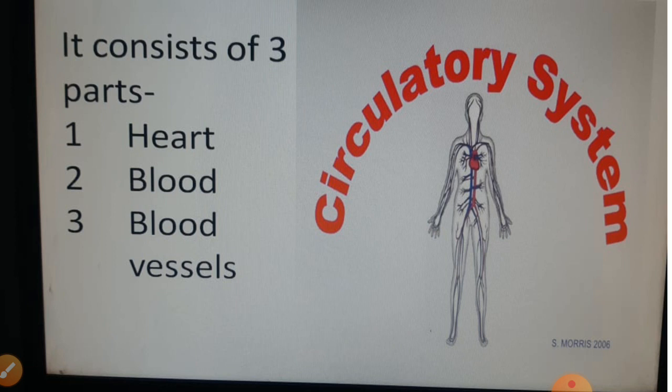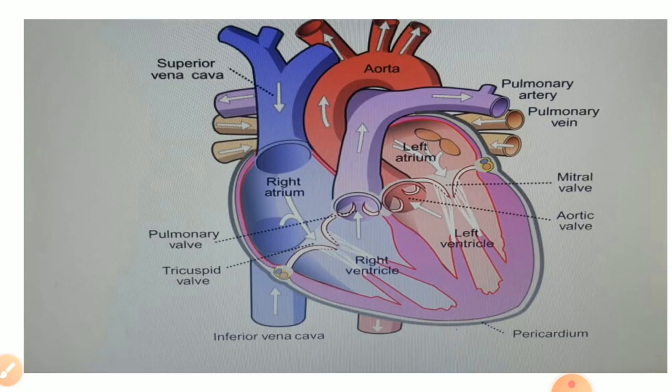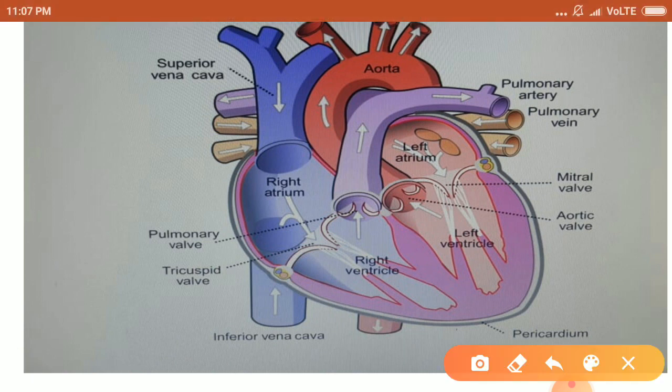So in our body, the circulatory system is actually the blood circulatory system. The major parts of this system are heart, blood, and blood vessels. Let's start with the heart. The heart is a hollow muscular structure. It is the organ roughly of the size of our clenched fist that contracts regularly and continuously pumps blood to various parts of the body.